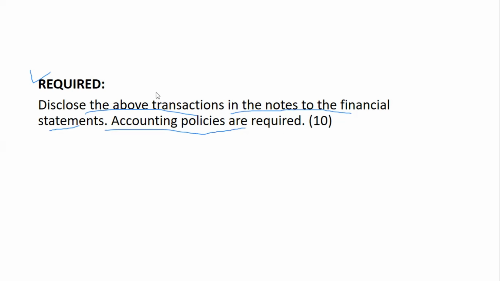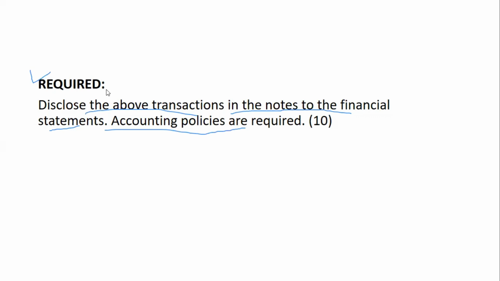Before we approach this question, I would like to emphasize the disclosure requirements as per IAS 2. The disclosure requirements of IAS 2 for the statement of financial position, statement of profit or loss and other comprehensive income, and notes are as follows. For the statement of financial position, we disclose the total carrying amount of inventories.